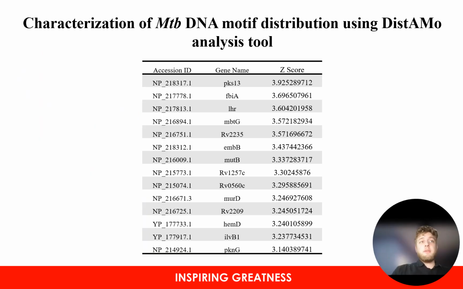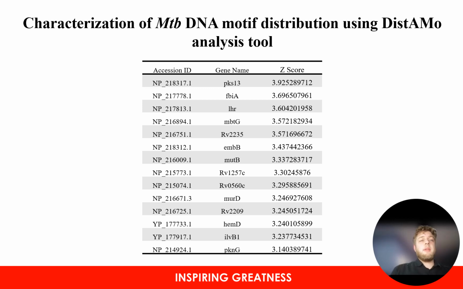A continuation of the characterization of DNA, and in addition to the Diastamo analysis outputs in the form of the images as seen in the previous slide, we are given the raw output of all the different genes that are affected as a result of the presence of these motifs. As can be seen in the table on the left, we can see the gene names and the z-scores. The z-scores being greater than 2, meaning they are significantly methylated. However, there will be other genes that are less than -2, which shows they were significantly unmethylated.